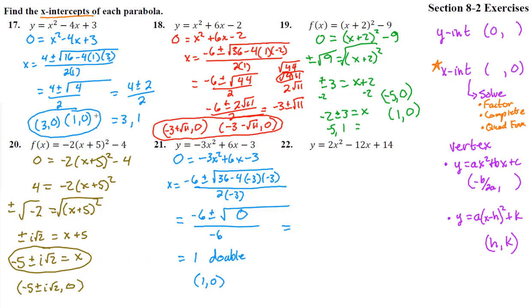Here, this one has none. These three up here have 2 real ones, and this one has none. That one just has exactly 1. So we call it a double root because it's kind of like it goes down and touches and comes back up at the same place. Okay, number 22.